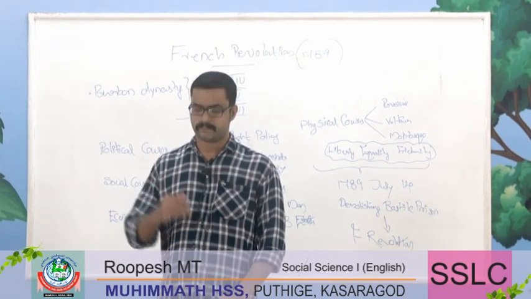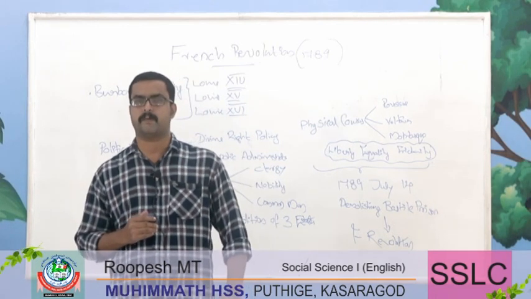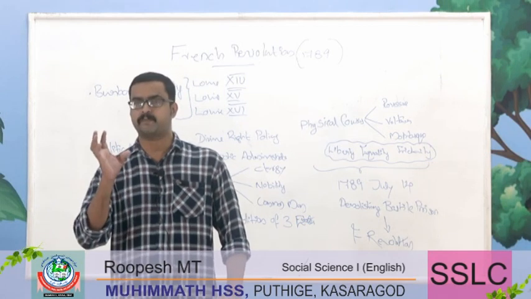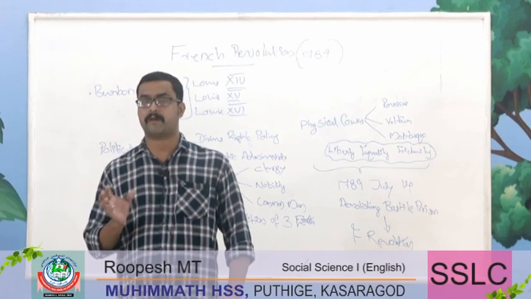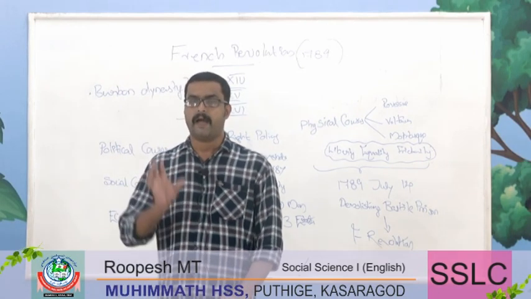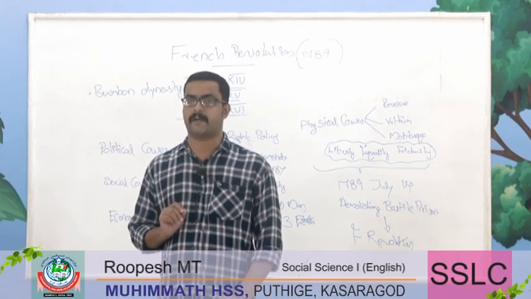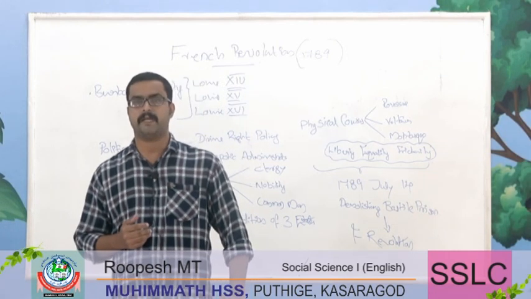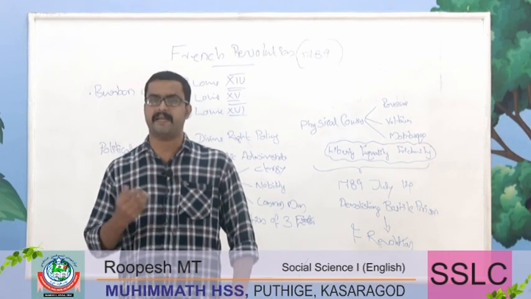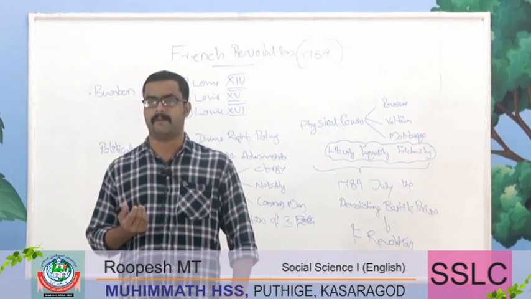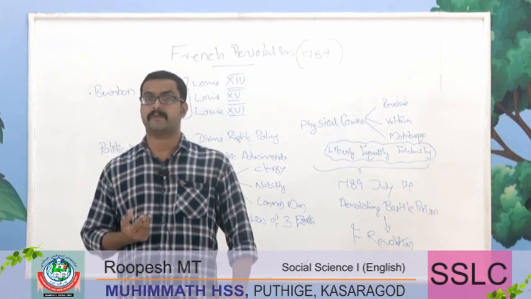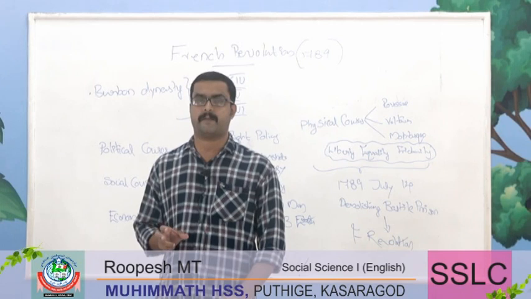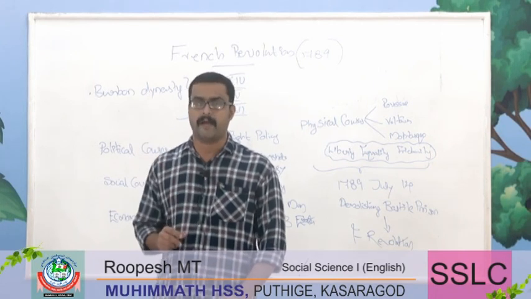The second factor is that the rulers of the Bourbon dynasty were despotic rulers. Despotic rulers means all the power is concentrated in a single hand, and that type of administration is known as despotic administration. Such an administrative setup was followed by the Bourbon dynasty, and this setup created problems in the minds of the people. Two statements by the rulers of the Bourbon dynasty are considered classical examples of divine right policy and despotic administration.